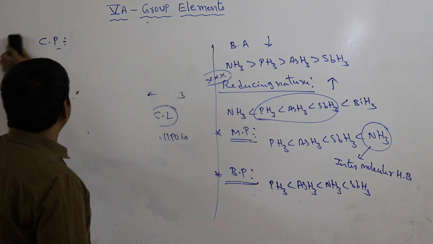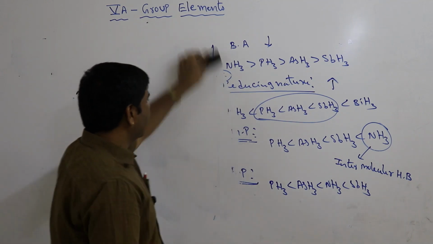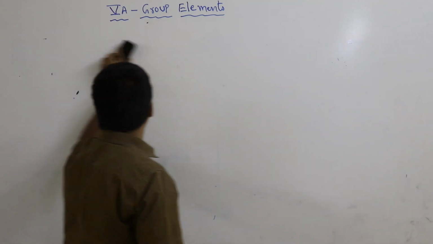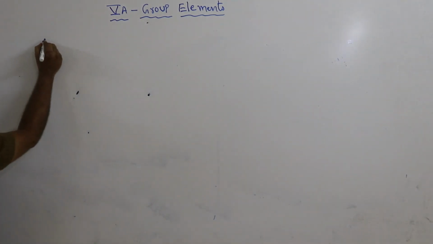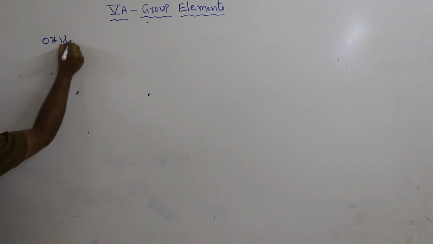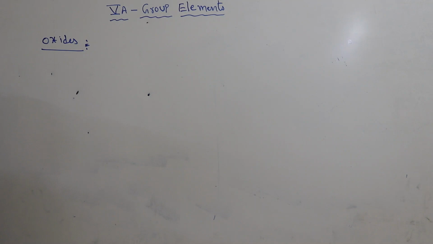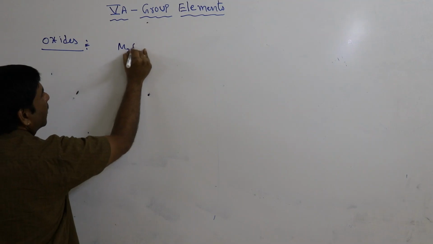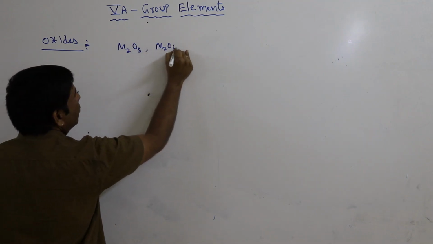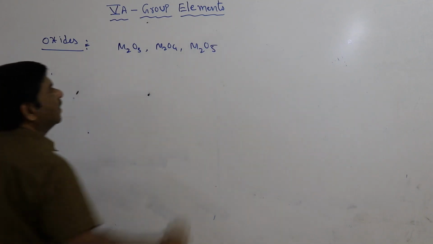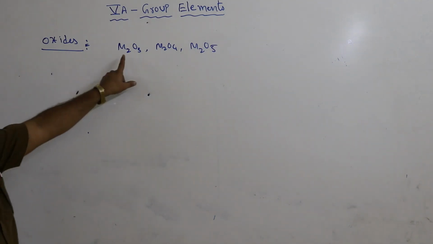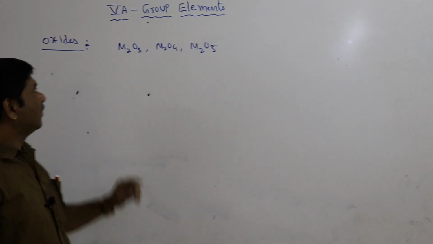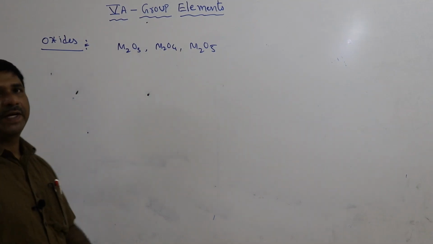Next, chemical properties of the 5A group elements: oxides. Oxides of the 5A group elements. In the 5A group elements, mainly three types of oxides are possible. They are M2O3, M2O4, M2O5. M means 5A group elements.